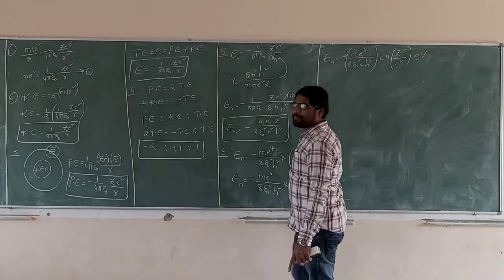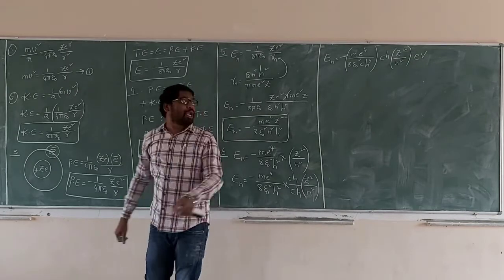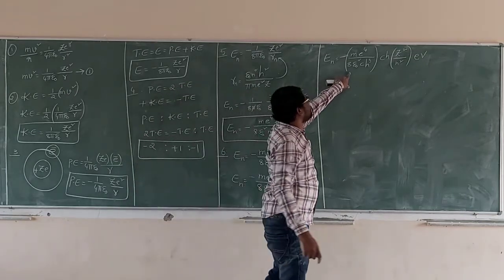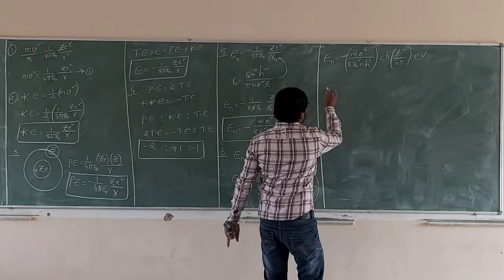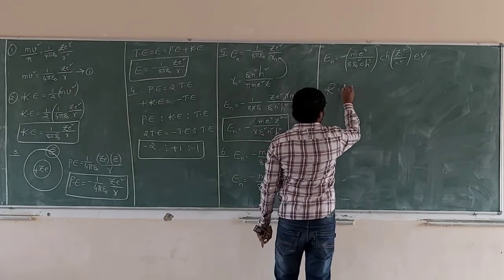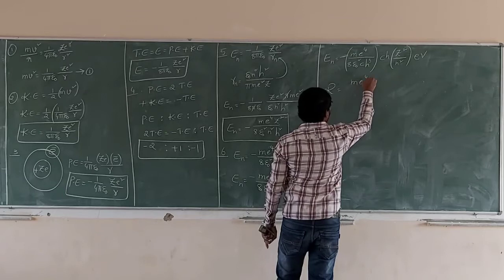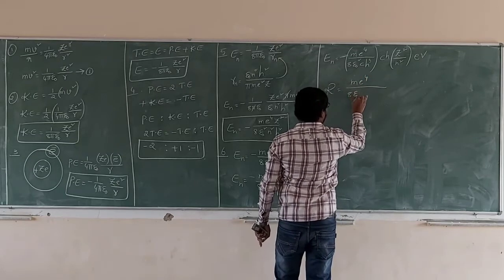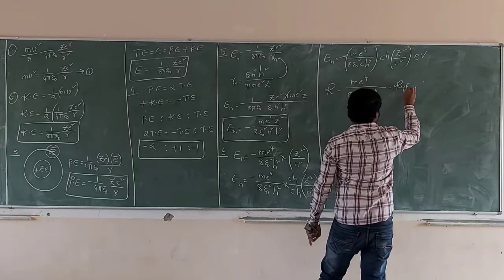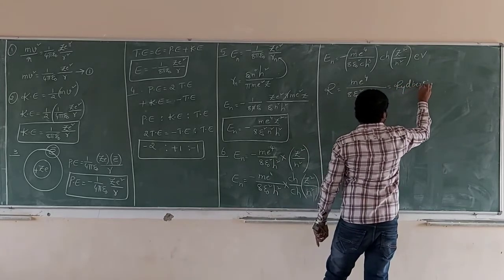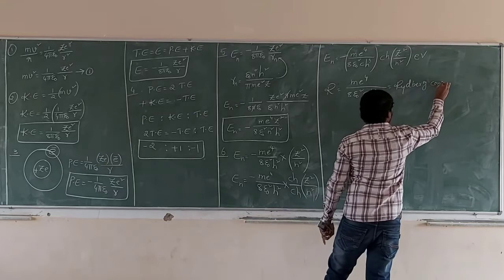This is energy. The total energy term is constant. R is equal to m e power 4 by 8 epsilon naught square c h cube, which is equal to the Rydberg constant. What is the value of the Rydberg constant?